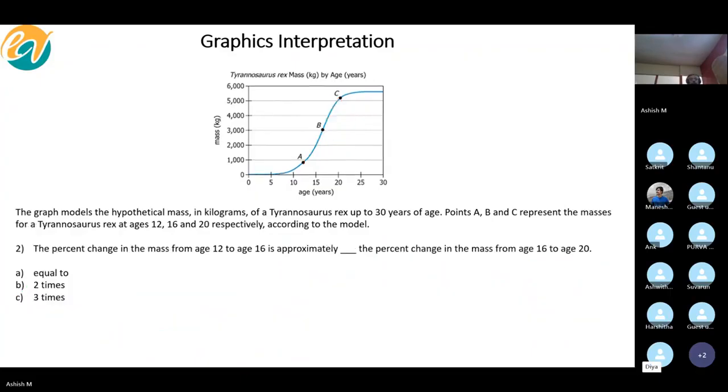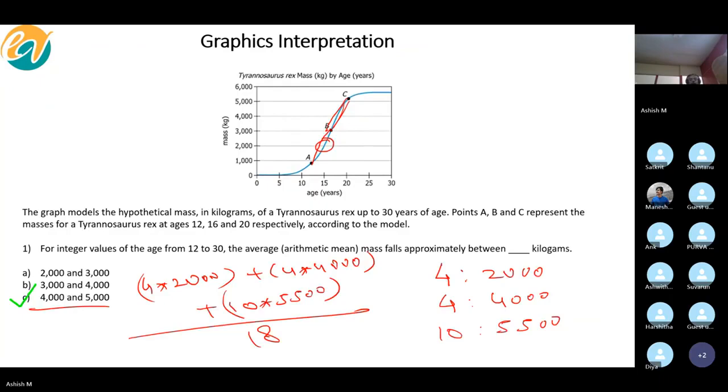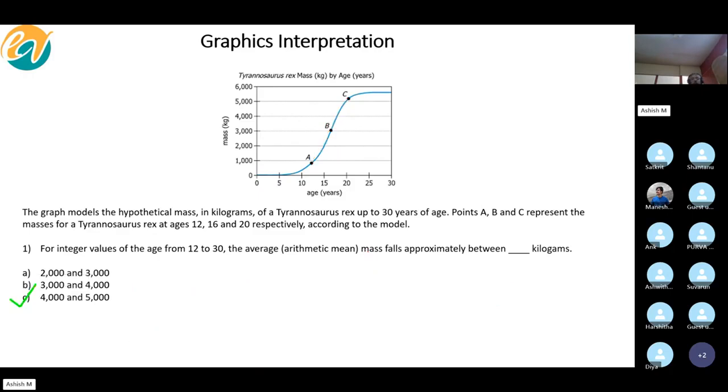Is there any standard formula for this, or if the diagram wasn't like this and we cannot spot a straight line per se? So if you talk about a standard formula, the only standard formula there is cannot be applied here, because we are talking about 12 to 30.